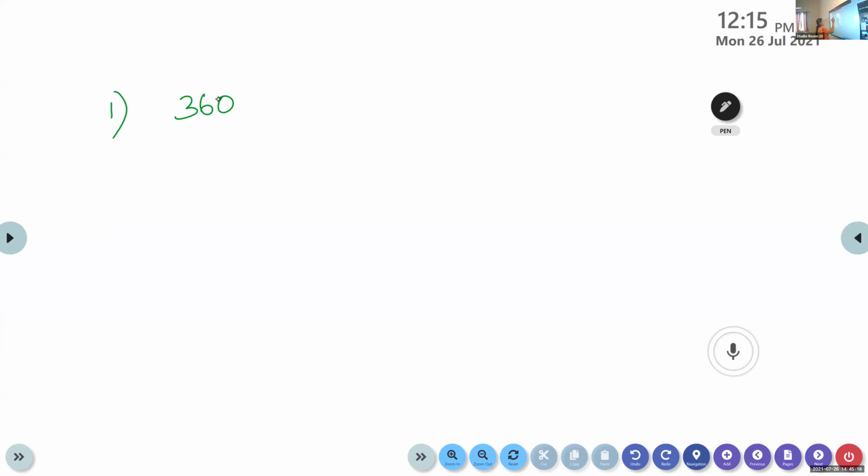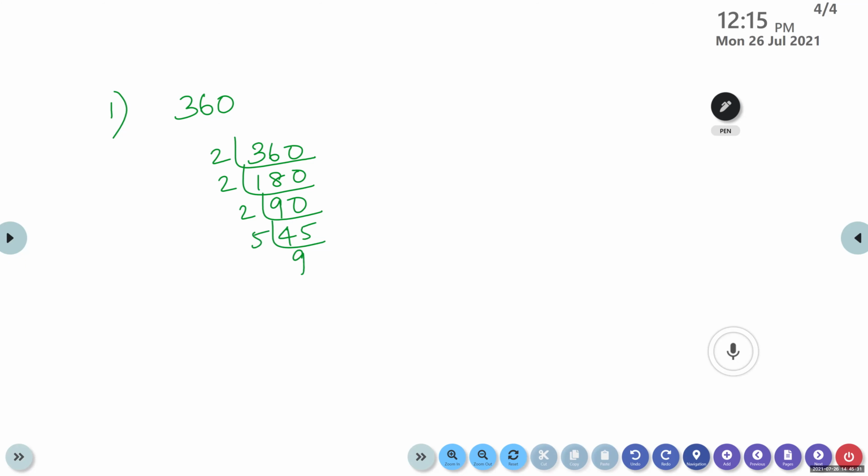360, being an even number, we can divide by 2. When you divide by 2, we get 180. Again divided by 2, 90. Divided by 2, 45. Then divided by 5, 9, 3, 3. So we can write 360 as 2 cube into 3 square into 5.